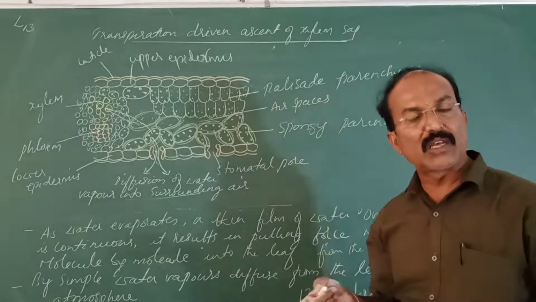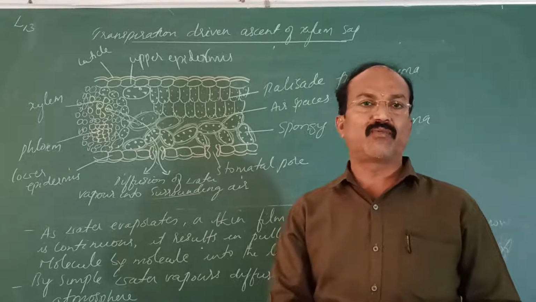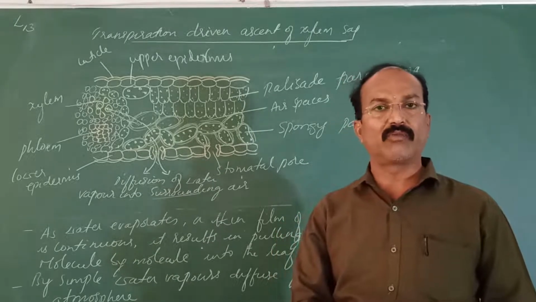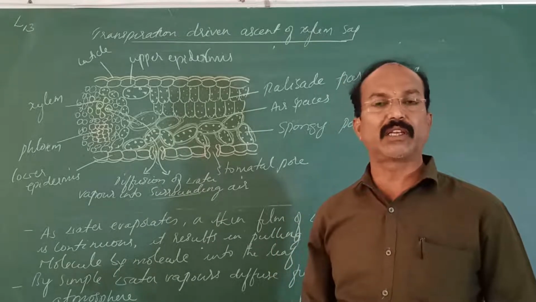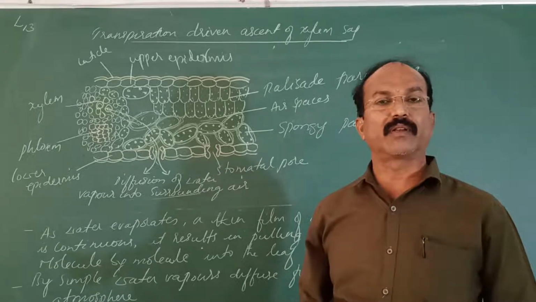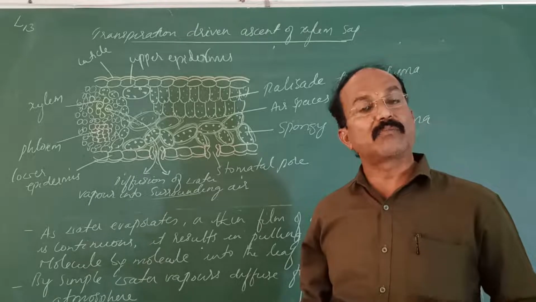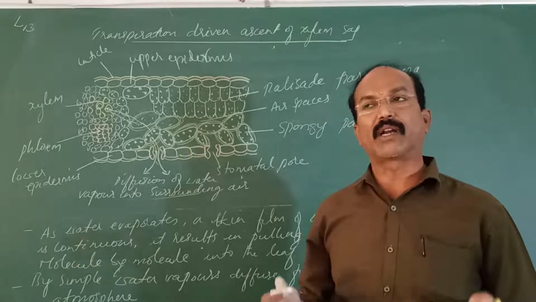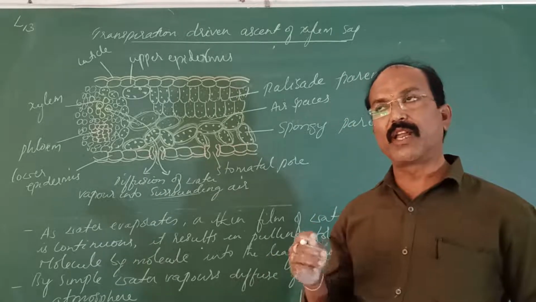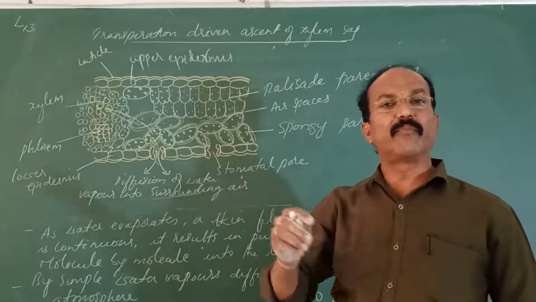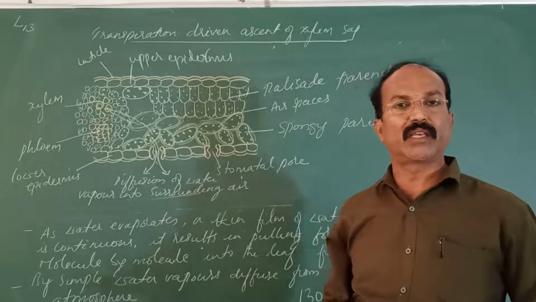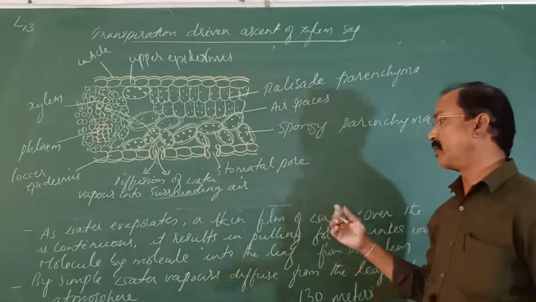Not only this, along with this, the properties of water make a continuous water column within the xylem. Many objections came for this movement in the xylem, because inside we can see air bubbles. The air bubbles can obstruct the movement of water, you know, but it is the widely accepted view that the pulling force that is created in the leaf makes the water move within the xylem in the upward direction.